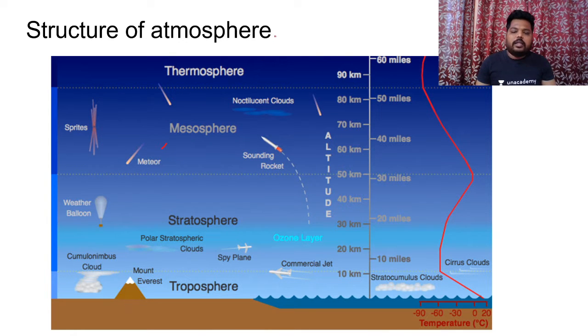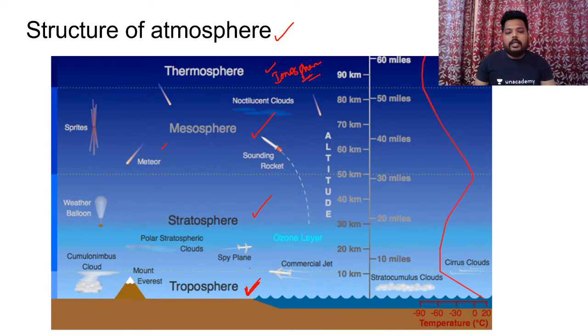The next thing which we have to cover is the structure of the atmosphere. The atmosphere extends for some thousands of kilometers, but there are certain layers which are highly important for us and associated with mankind. The lowest layer is the troposphere, the next layer is the stratosphere, the third layer is the mesosphere, and the last layer is the thermosphere, but in many books it is written as the ionosphere itself. You can think of it as thermosphere, or you can say ionosphere as well. No issues with it. Clear?